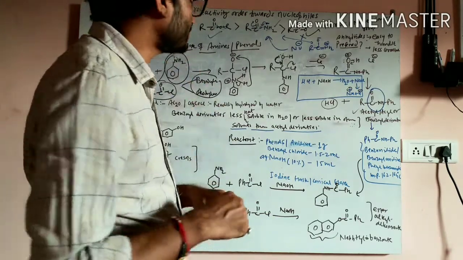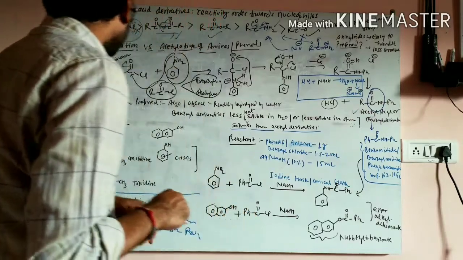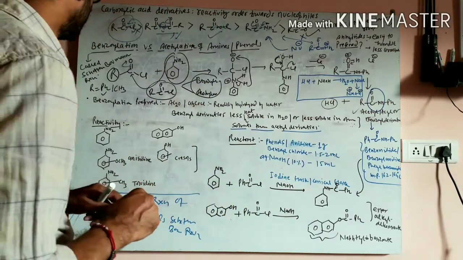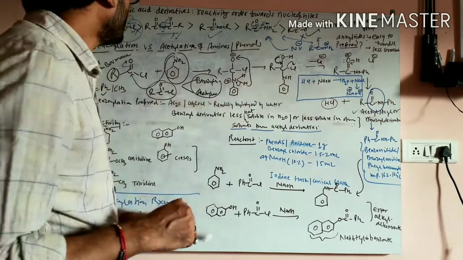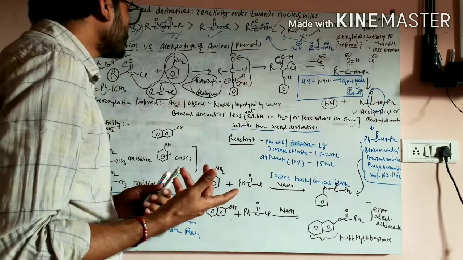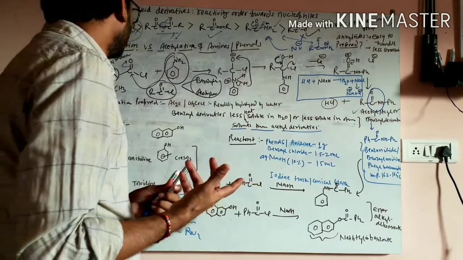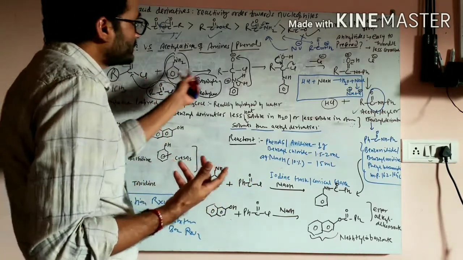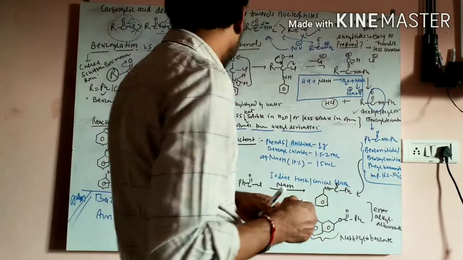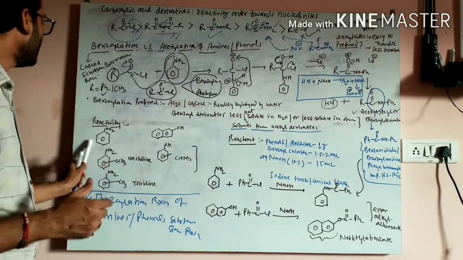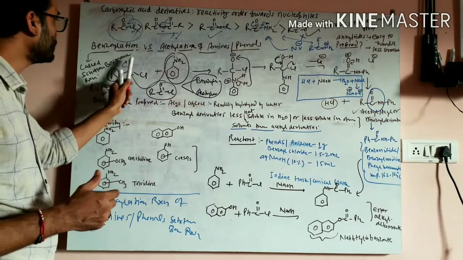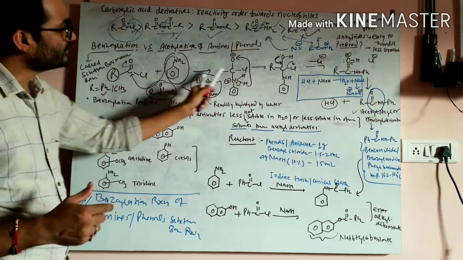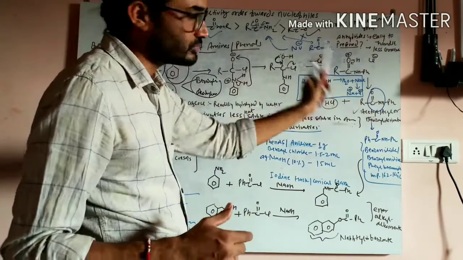See, now what will be the mechanism of the reaction? This is the mechanism of the reaction I have written over here. Now, if I give you some examples of starting materials, then you can design your own mechanism. If I give you aniline and benzoyl chloride, you will write HCl here, and this is aniline. This is in the presence of the base. This is the course of the reaction.